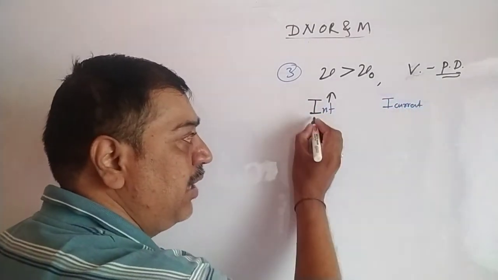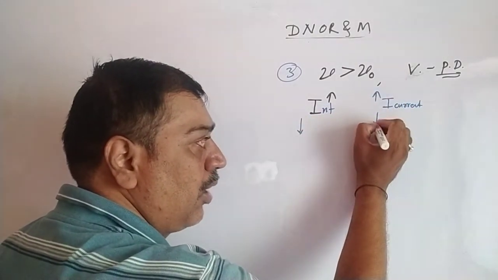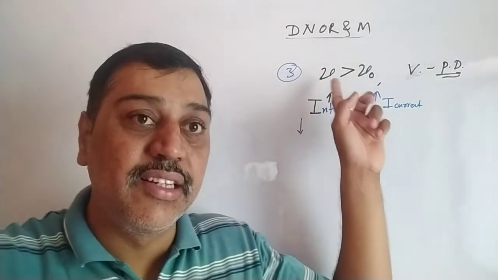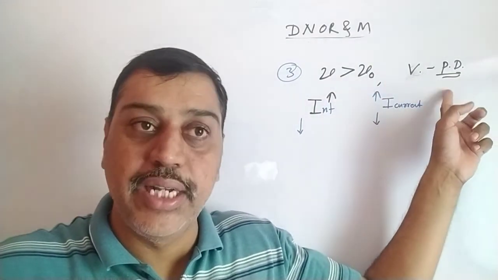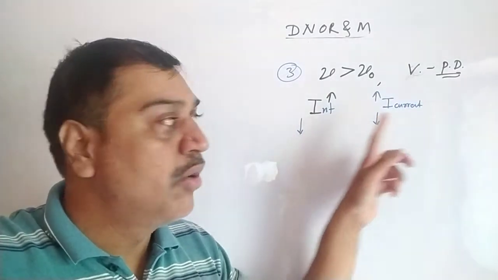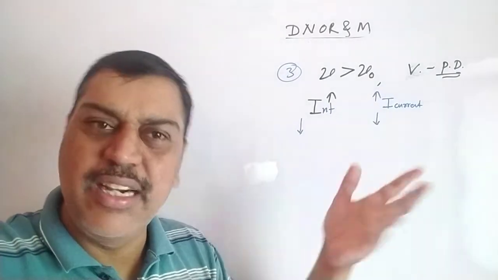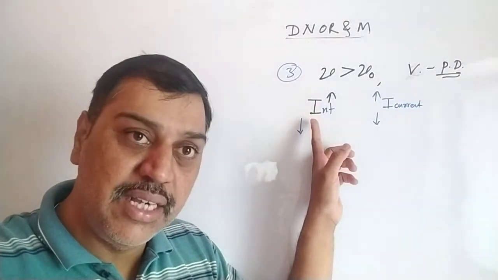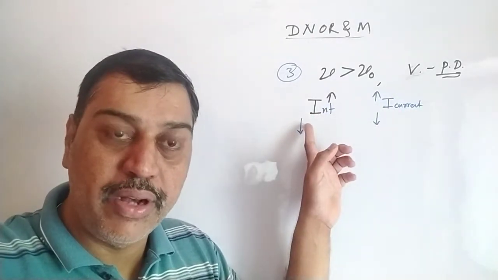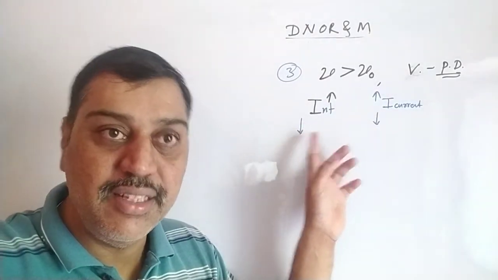It is seen that as intensity increases, current also increases. As intensity decreases, photocurrent also decreases. What does it mean? It says that as the incident frequency is greater than the threshold frequency, and the potential difference or voltage across the two plates is kept constant, when we increase the intensity, the photoelectric current increases. Decrease the intensity, the photoelectric current decreases. It's common sense. If one photon is incident, one electron gets emitted. Two photons, two electrons. So when the number of photons increases, meaning intensity increases, current increases. When the number of photons decreases, current decreases.